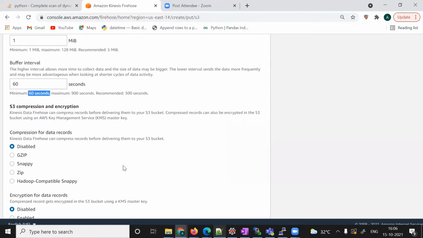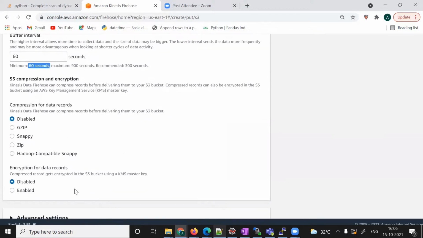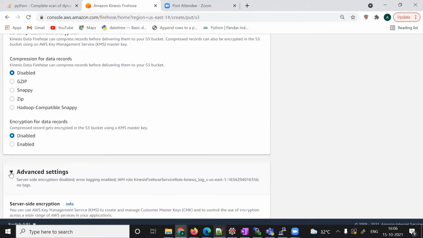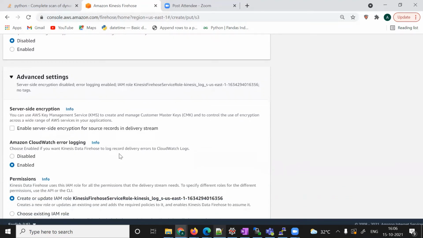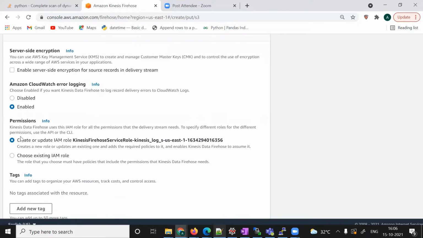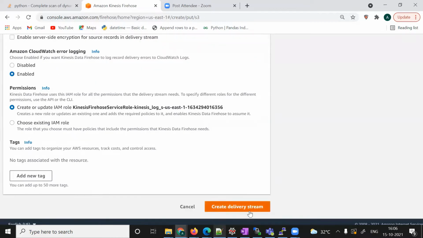Okay, I don't want to change anything here. In the advanced settings, if you see here, CloudWatch is enabled, and it will automatically create one role. If you have any existing role you can use it, or otherwise let it create one automatically. So let me create it. Meanwhile, it will take some time.